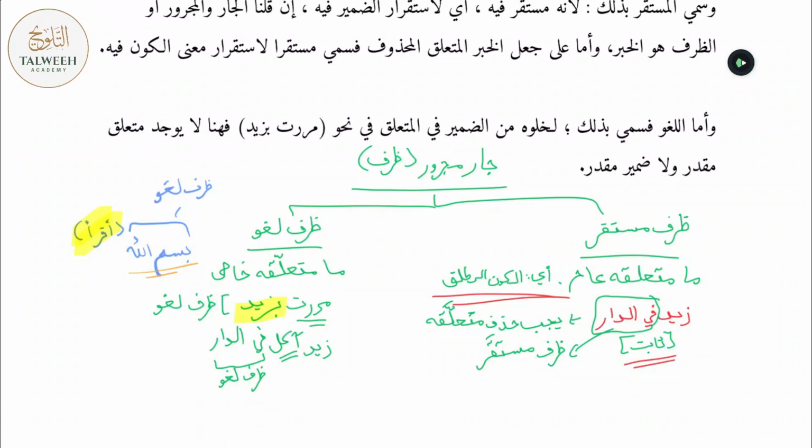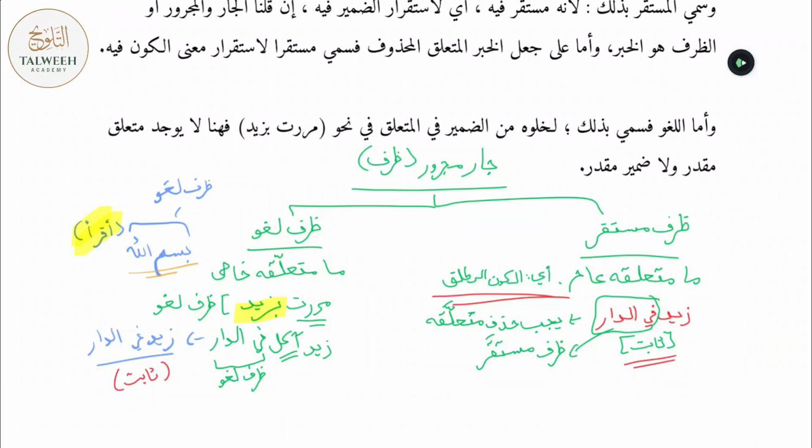In fact, if you don't have an indication indicating or hinting towards that word, you're not allowed to omit it at all. So for instance, if I was to say intend Zaydun akilun fid dar, and instead of saying Zaydun akilun fid dar, I went ahead and said Zaydun fid dar. Over here, what's the issue? The moment you hear Zaydun fid dar, the first thing that comes to your mind is Zaydun thabitun fid dar. But over here, that's not what I'm intending.